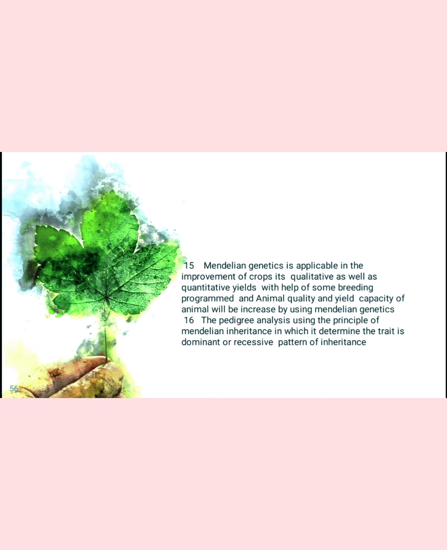Mendelian genetics application in the improvement of crops, qualitatively as well as quantitatively. Mendelian genetics is useful for the improvement of a crop via breeding programs, improving both quality and quantity. Quality means color, size, shape. Those are the qualitative characters we can improve in that crop. And quantity means yield and productivity. It can also be increased with the help of breeding programs by understanding the concept of Mendelian genetics.